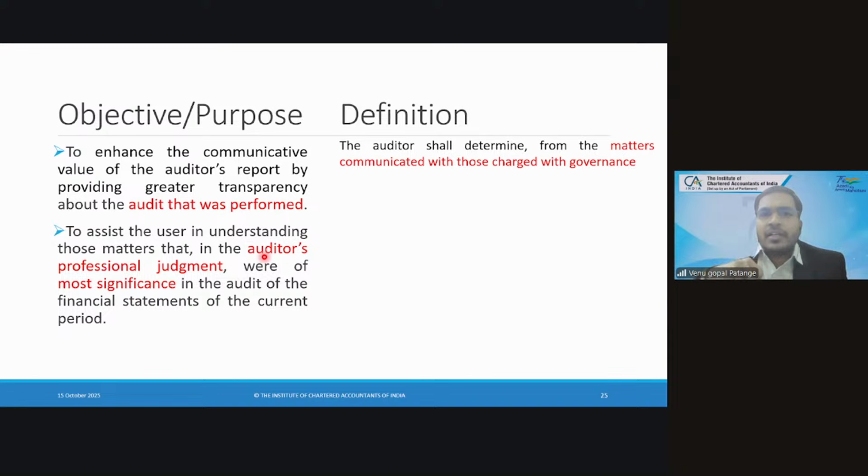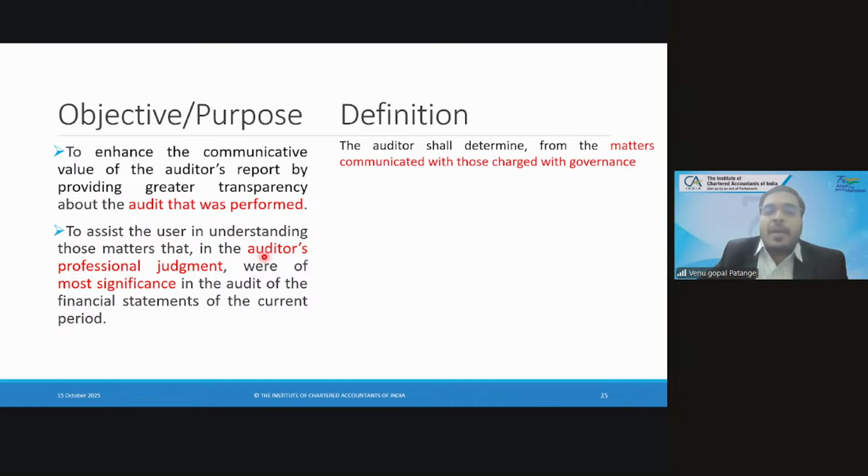He didn't get the confirmation, so he did some subsequent work, he called for bank statements, he did subsequent mapping, so he took a different route. While you are taking the different route, you would have already informed those charged with governance that I am facing difficulty in this area. So the matter has to be discussed with those charged with governance.